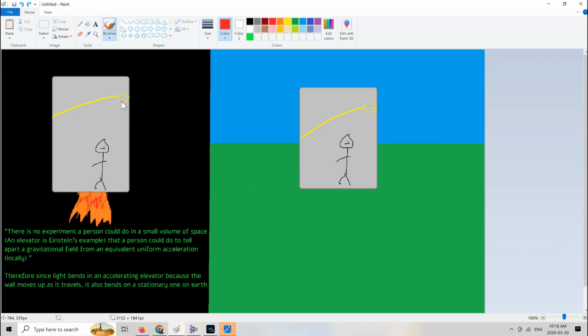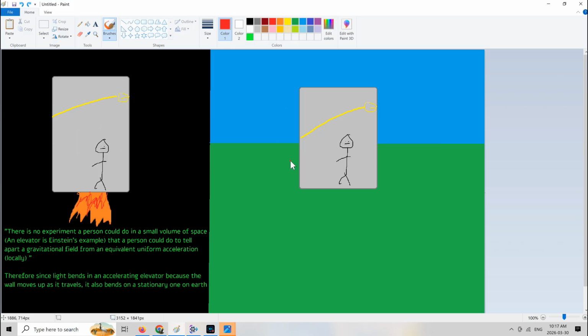So think about it for a second. That should make sense, right? Because as you fire this beam of light sideways, the floor of the elevator is actually moving up. So the spot it hits on the wall is a little lower, like there, right? And so he reasons the same thing is true here. Anyways, let's just accept that.